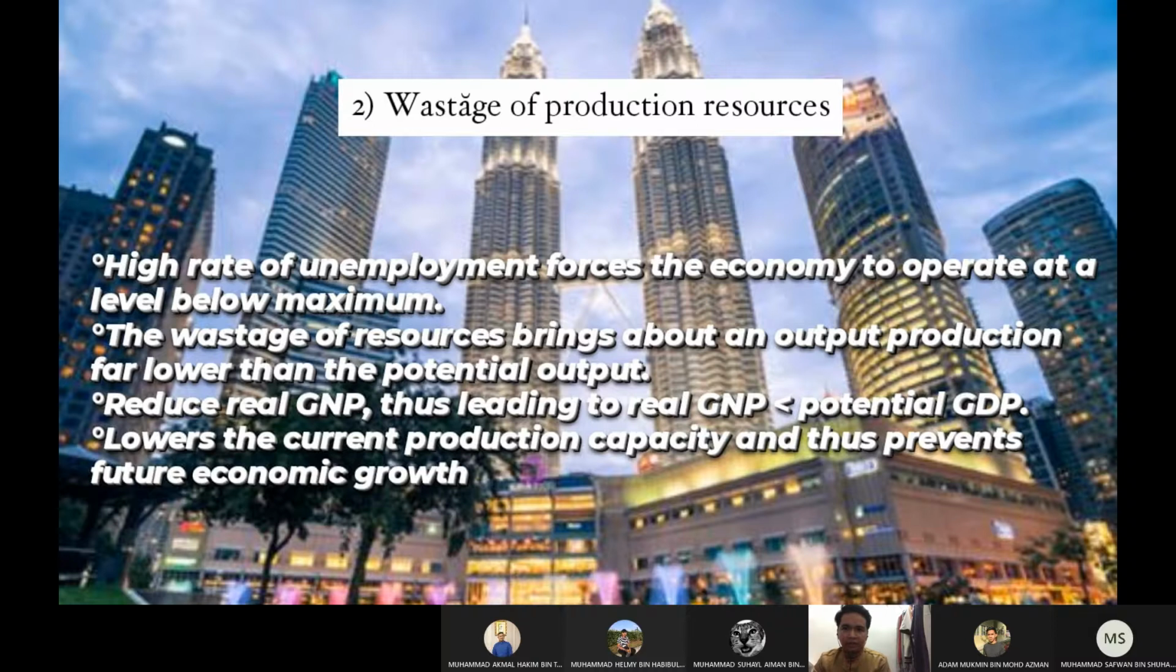Second, wastage of production resources. High rate of unemployment forces the economy to operate at a level below maximum. The wastage of resources brings about an output production far lower than the potential output. Reduce real GNP, thus lowering the current production capacity and thus preventing future economic growth.